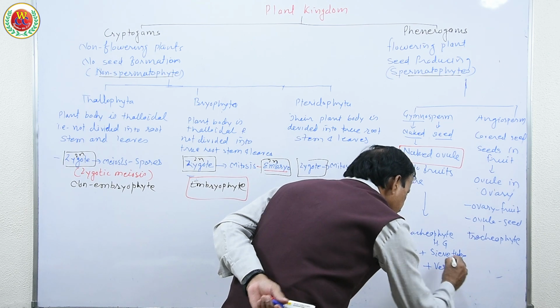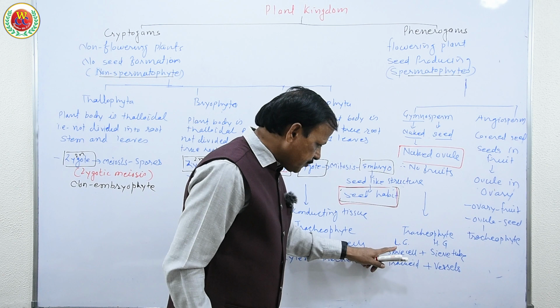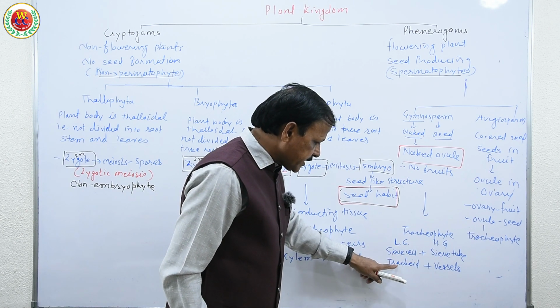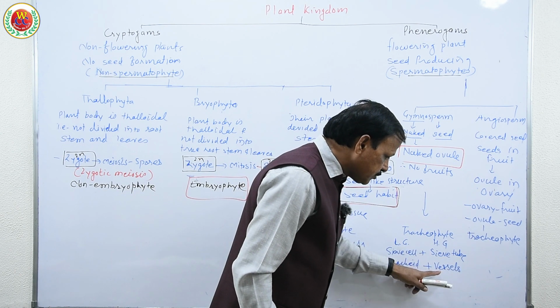So see what I wanted to say here. These Gymnosperms are tracheophyte, with lower Gymnosperm having sieve cells and tracheids, no sieve tubes and vessels, but higher Gymnosperm have sieve tubes and vessels.